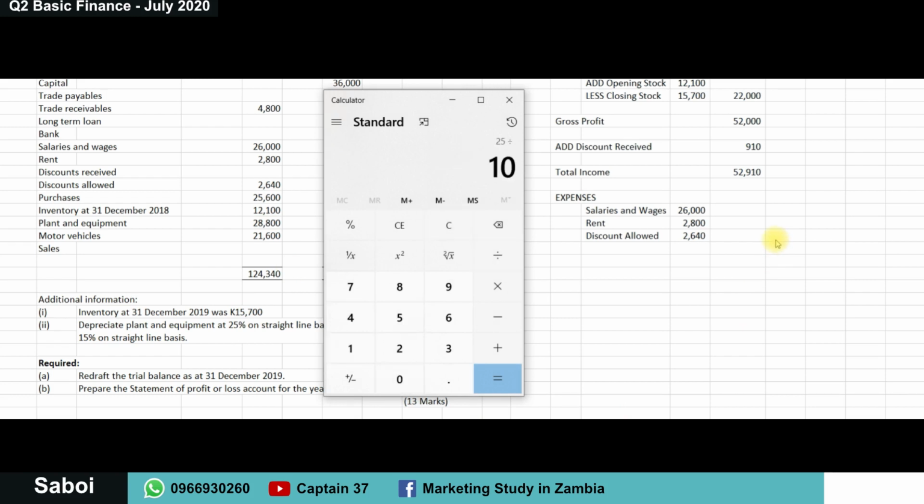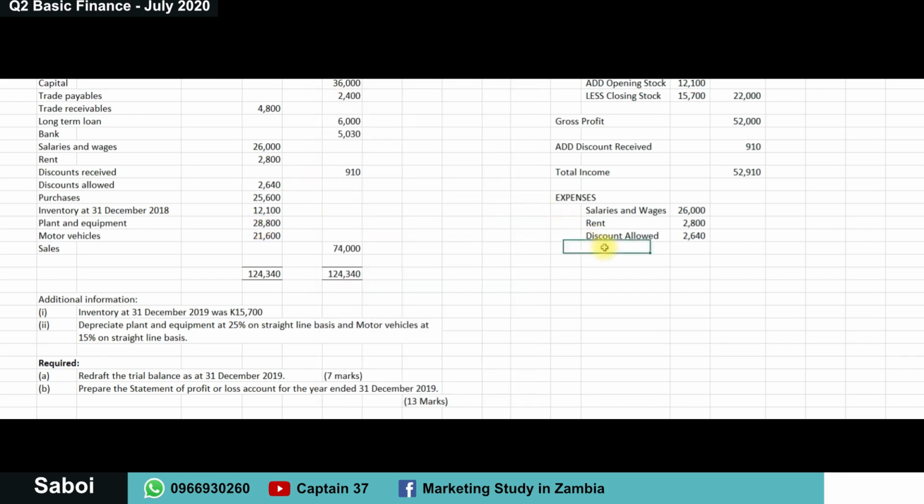And so this is a similar situation here, that there is plant and equipment. The value of this plant and equipment is 28,800. However, this particular value depreciates by 25%. So we need to find what 25% is. 25% meaning over 100, right? Of the value for plant and equipment, of 28,800. So plant and equipment depreciates every year by 7,200 kwacha. And so we are going to indicate this depreciation in the statement of profit or loss. So depreciation, we put in brackets, plant and equipment.